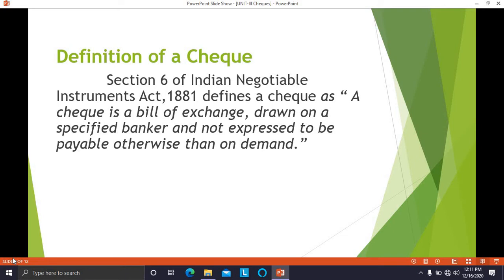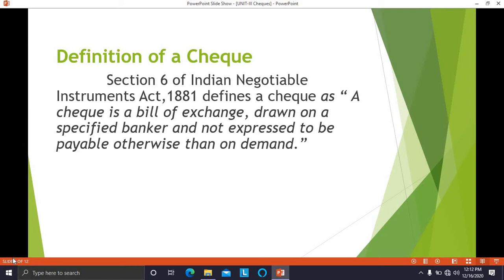So check is a bill of exchange drawn on a specified banker. We give a check to a specified bank, and it is not expressed to be payable otherwise than on demand. The person to whom the check is given has to present that check in the bank, and only then will it be honored by the banker. So it is not expressly payable otherwise than on demand. It is payable only if the person goes and makes a demand. Otherwise it will not be payable.